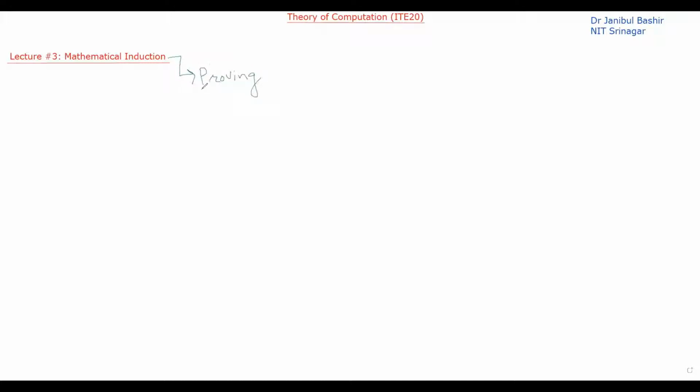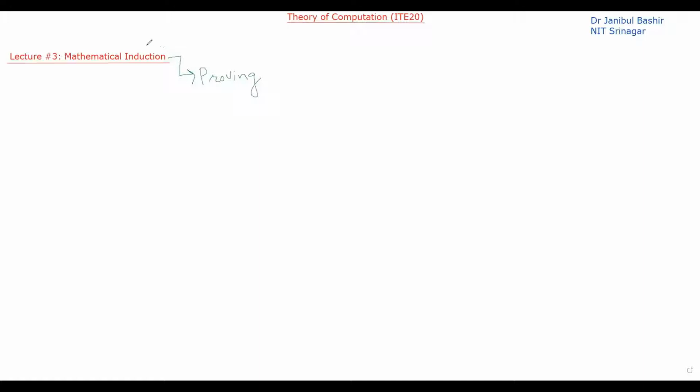In our previous lecture we also discussed some techniques, for example the direct proof technique and indirect proof techniques, to prove whether a statement is true or not. Likewise, there is another proof technique that is most commonly used in mathematics to prove the validity of a particular statement, and that technique is called mathematical induction.